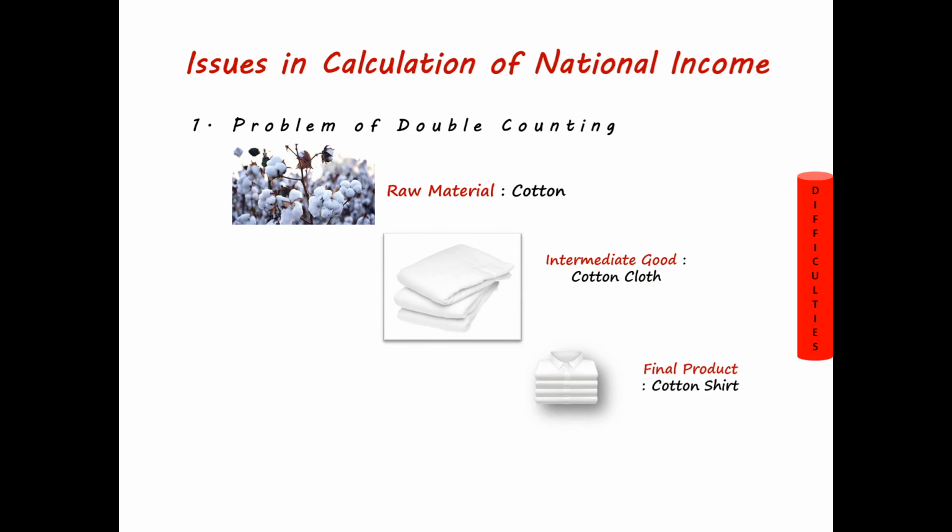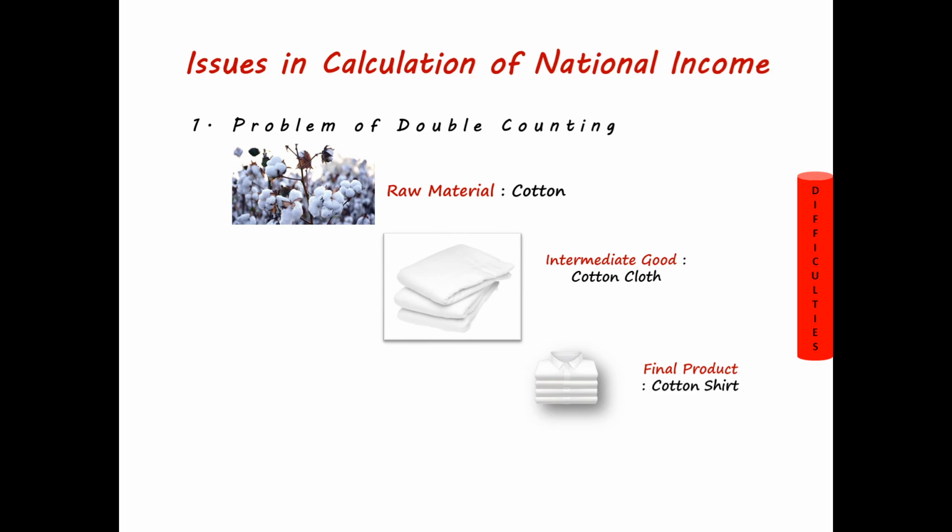So through the output method, we have three different outputs: cotton, cloth and shirt. But if you see the picture, cotton is the raw material, cloth becomes the intermediate good, and the final product is shirt. So shirt includes the cloth as well as the cotton.